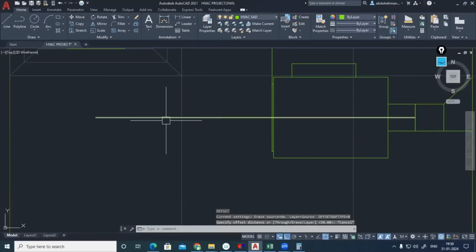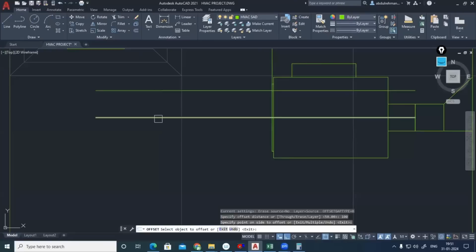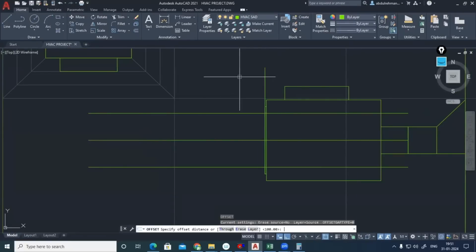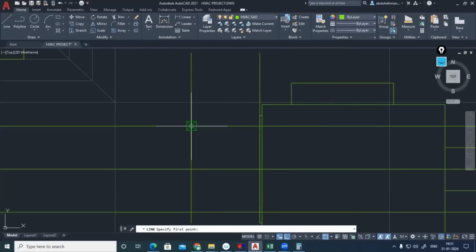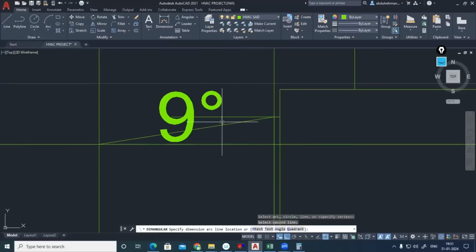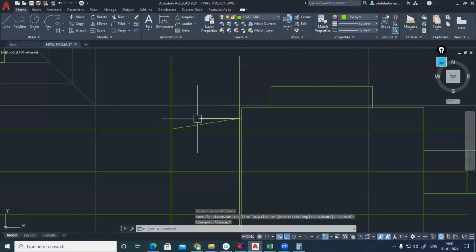What's the diameter of a round duct? Diameter of a round is 200, right? So select this one. Over enter. 200 means 100 mm there, 100 mm here. Okay. Now this one I am offsetting. Over enter 150. And check the angle. This angle should be less than 22.5 degree. 9 only. So whether that is Magna standard or ASHRAE or DW, fine. So the taper length you need is just 150, that is fine.